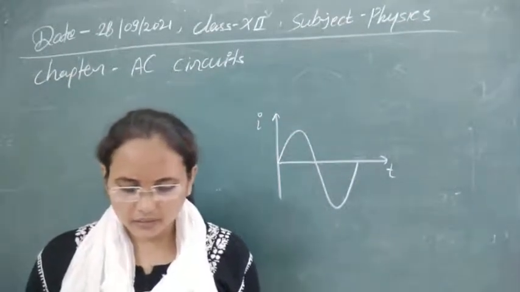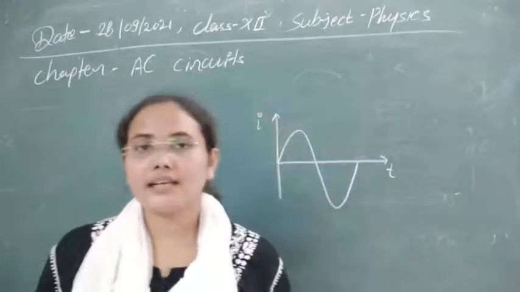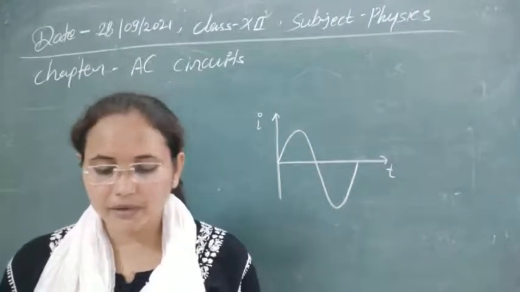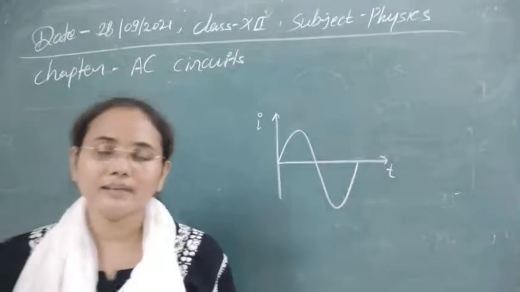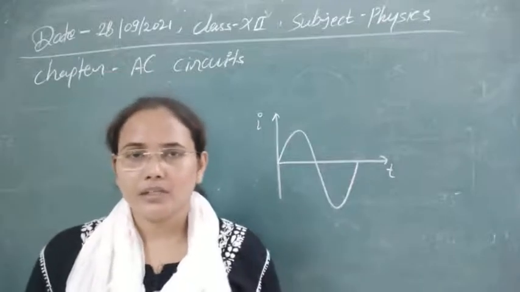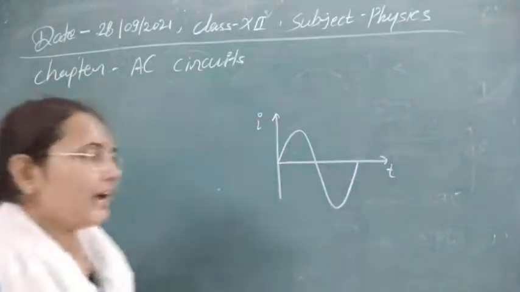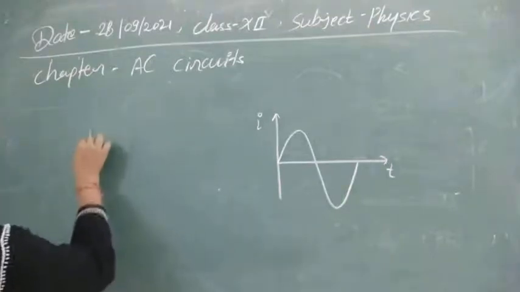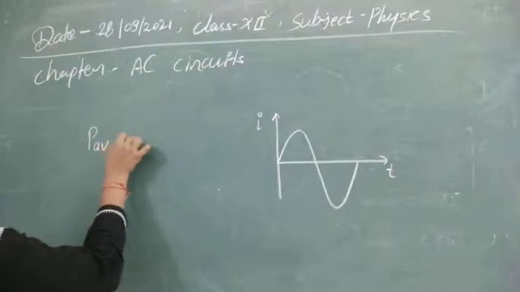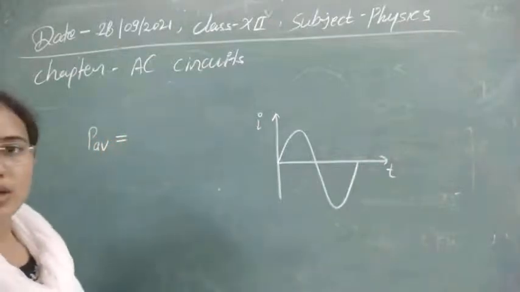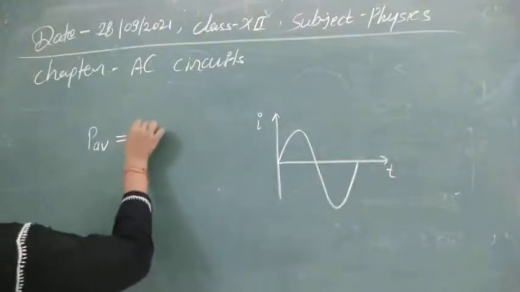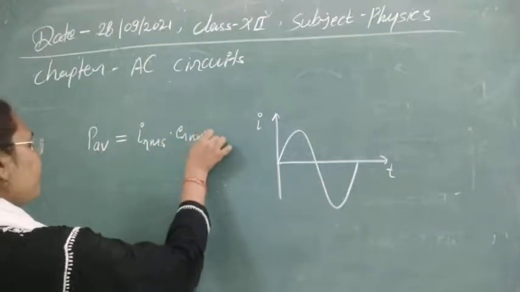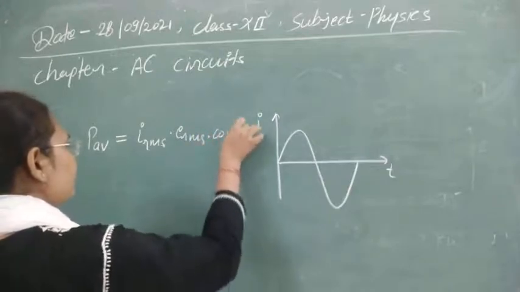Now let's see the second one. Power factor of an AC circuit is a measure of: the options are virtual power, power lost in the circuit, mean power, and all of the above. As you know, the power factor comes into the context with the help of average power lost in the circuit. The average power lost in the circuit is given by IRMS into ERMS into cos phi.